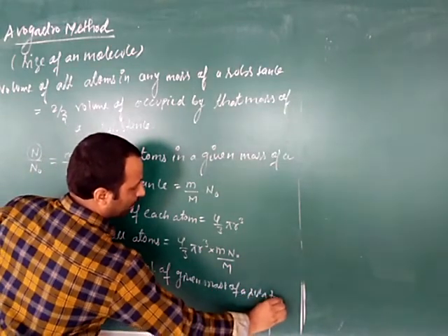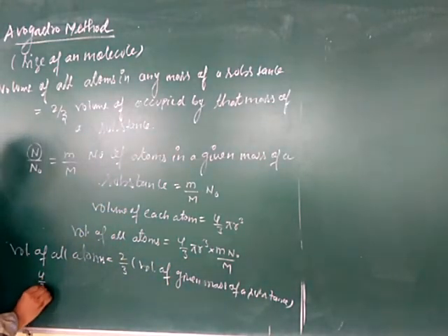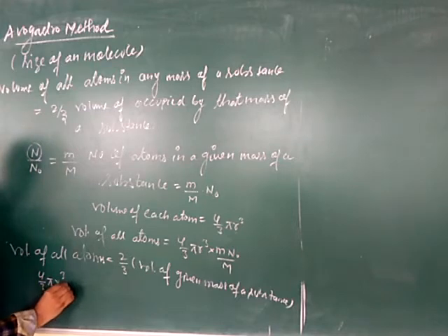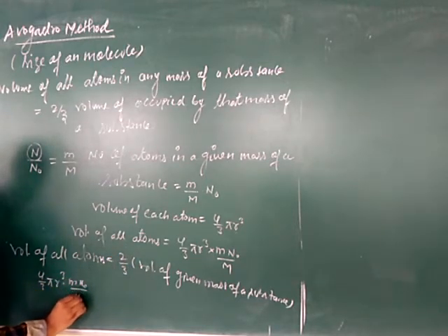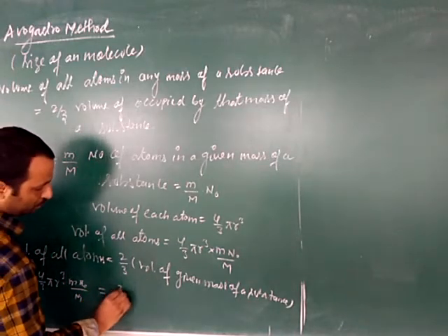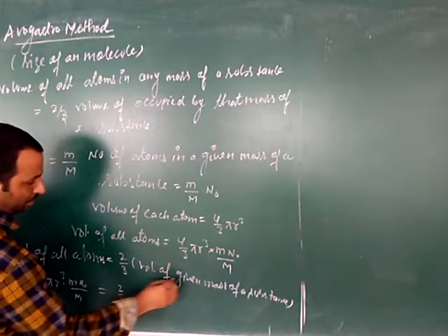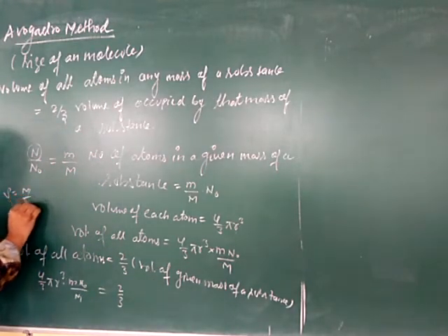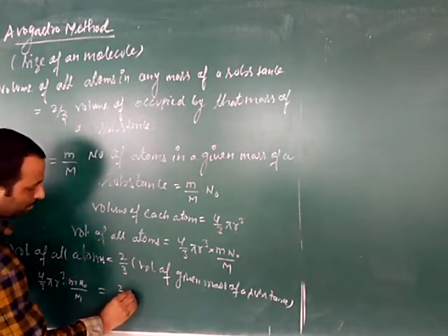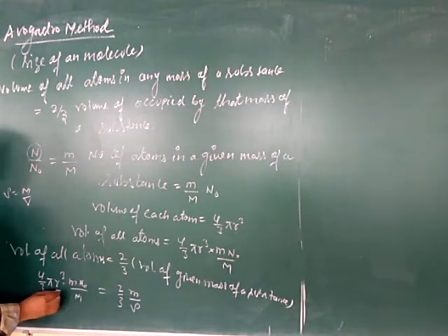Okay, so the volume of all the atoms is 4/3 pi r cube m n0 Avogadro number upon capital M is equal to 2/3 the volume of a given mass of a substance. So volume is how much? You know that density is equal to mass upon volume. So volume is equal to given mass upon density. So from here this R can be calculated.